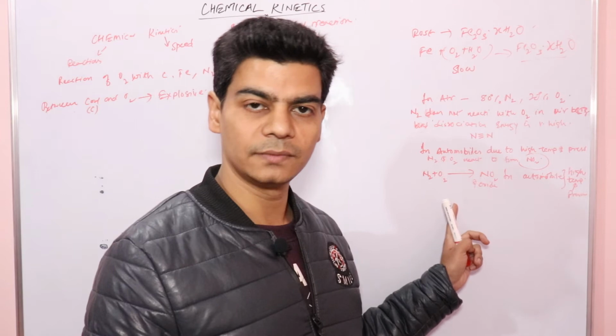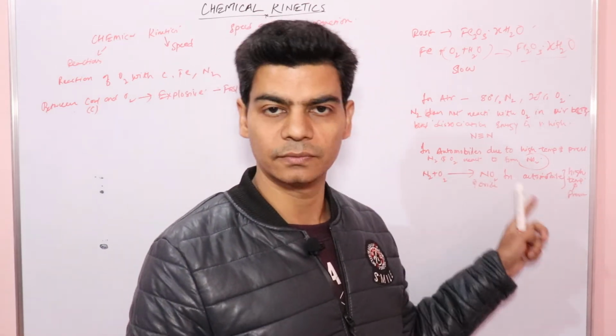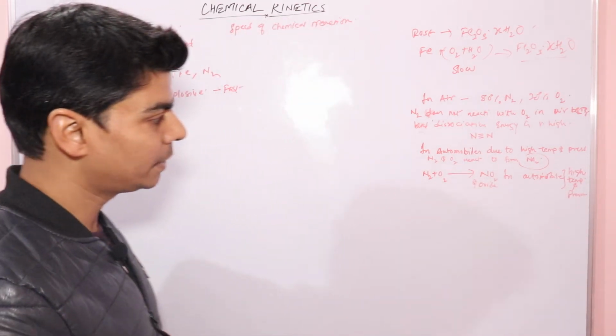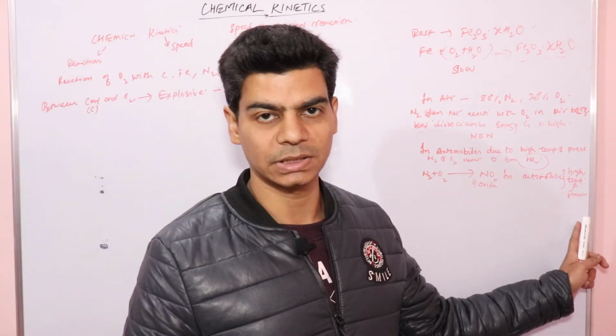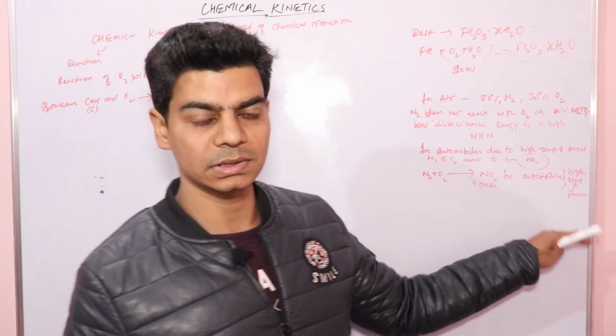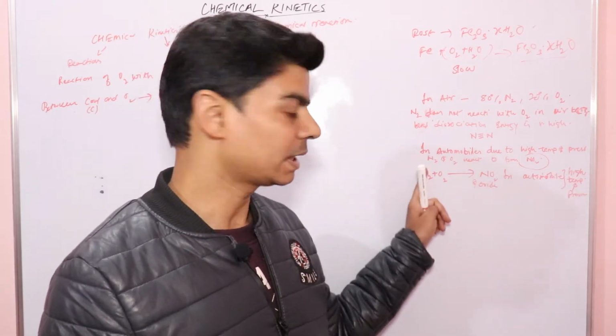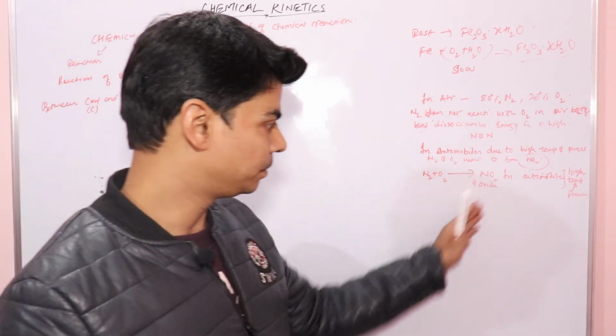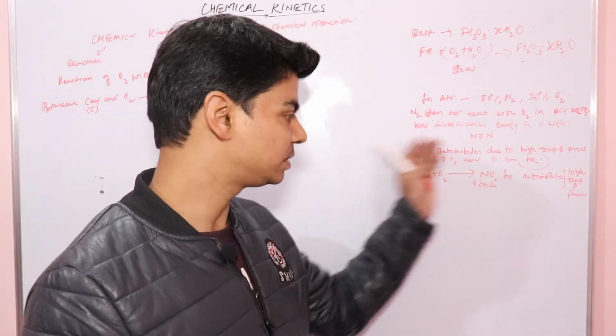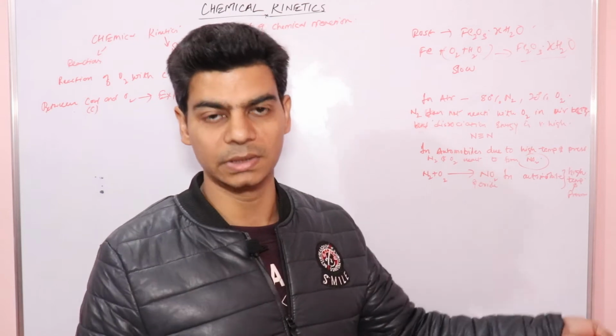Nitrogen starts reacting with oxygen to form oxides of nitrogen. So here the factors that affect the rate of reaction are high temperature and pressure. And this reaction has started occurring, so the speed of reaction has increased.